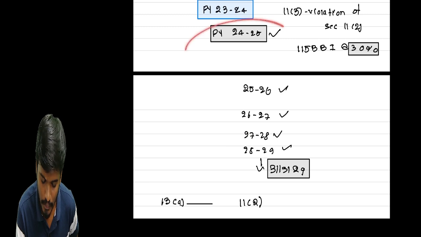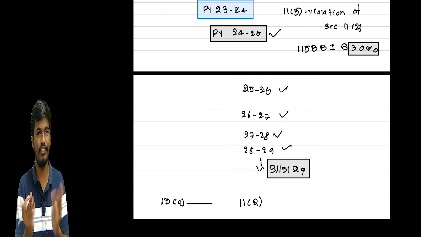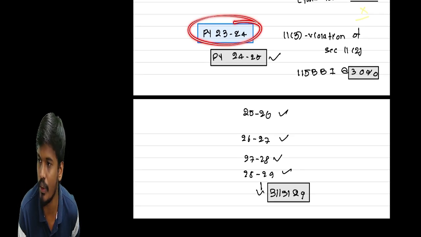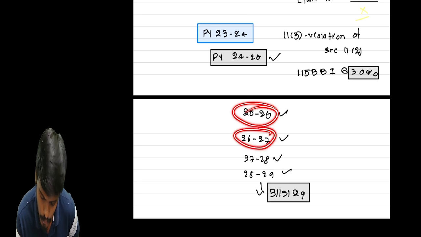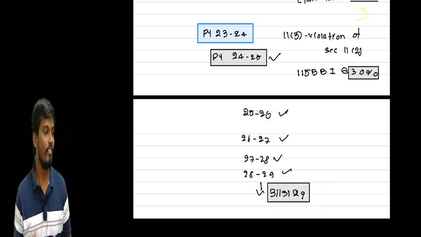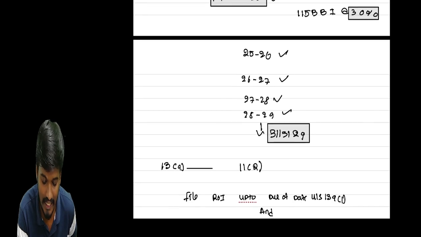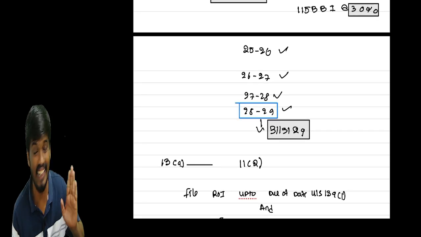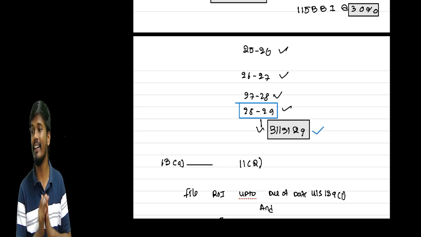So if we do not utilize it within this time, we are required to pay tax in the last year, 28-29, at the rate of 30%.